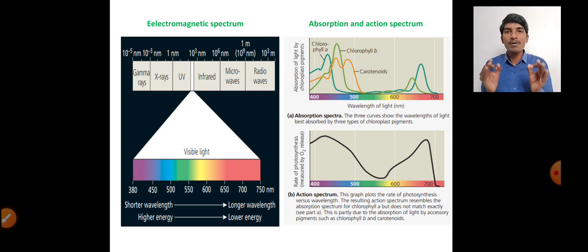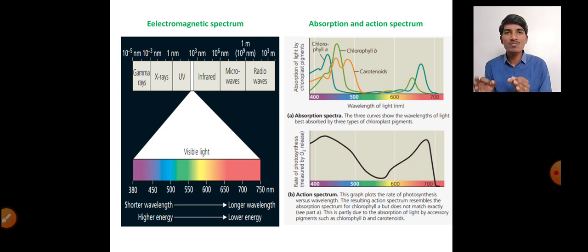Coming to the next part, the electromagnetic spectrum. The visible part of light is around 380 nanometers to 750 nanometers. That is what the electromagnetic spectrum is, and only this visible light is useful for the plant to photosynthesize.